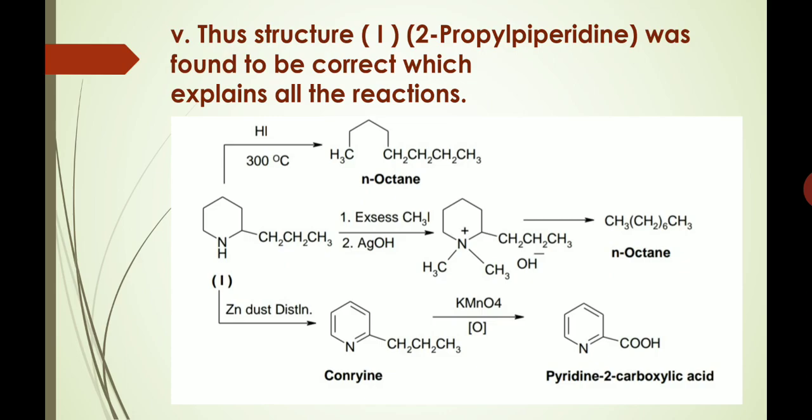So thus structure 1, that is 2-propyl piperidine was found to be correct, which explains all these reactions which I have discussed earlier.